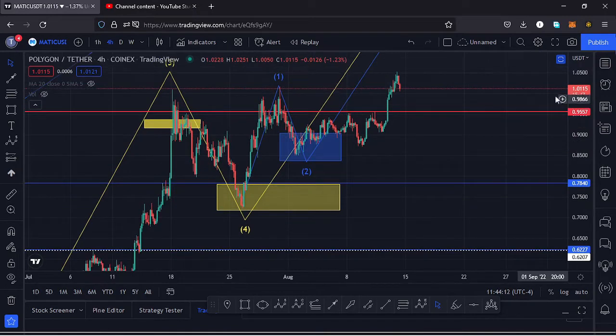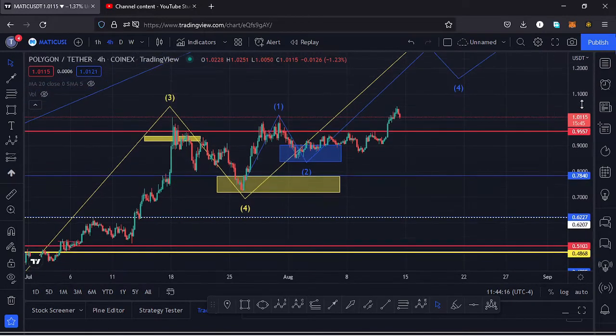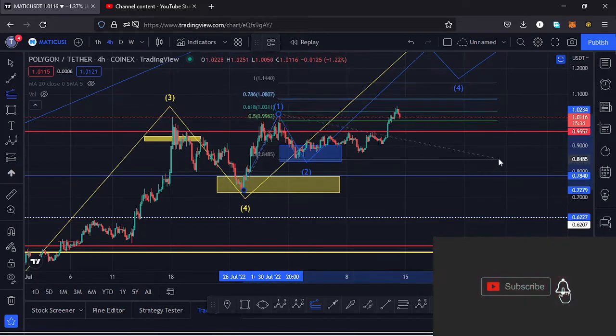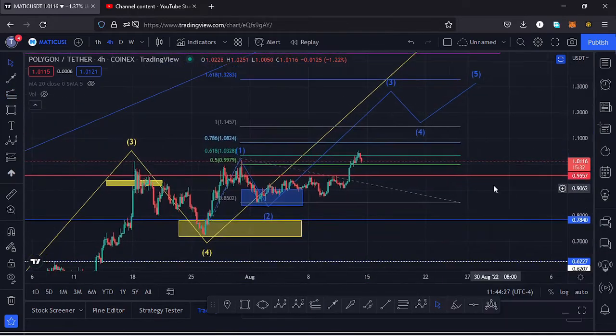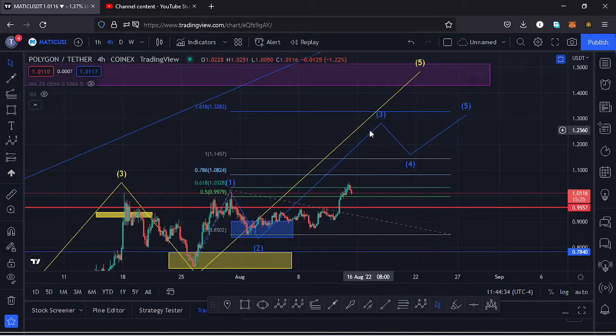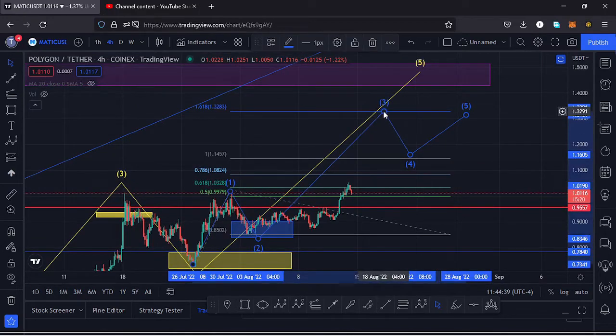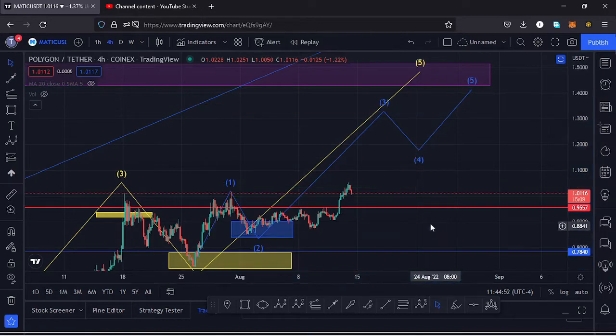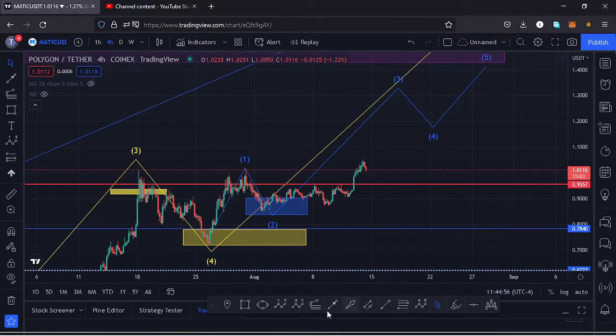before we started to see a very nice bounce to the upper side in a wave 3, and we can get a target area for that third wave to the upper side by connecting the low of the wave 1 to the high of the wave 1, then dragging the fibs to the low of the wave 2. That gives me a target area for that third wave to the upper side at around the fib level 1.618, and that is at around the $1.3283 mark. So I expect to see higher prices here on the charts in the formation of that third wave to the upper side, and that gives me the key scenarios that I expect to play out.